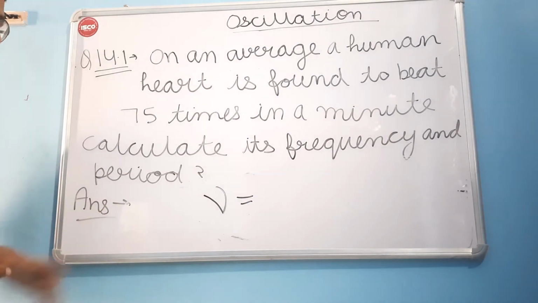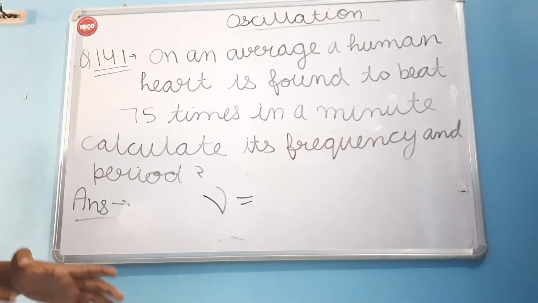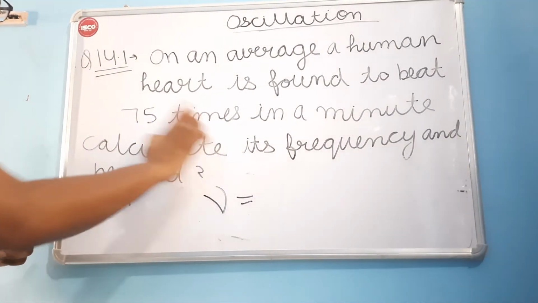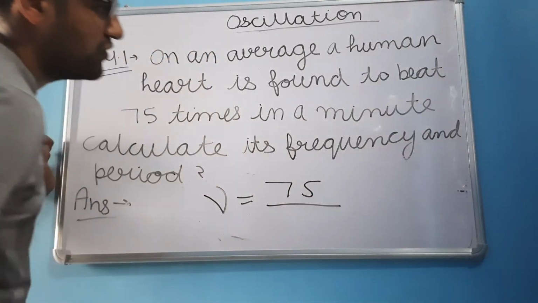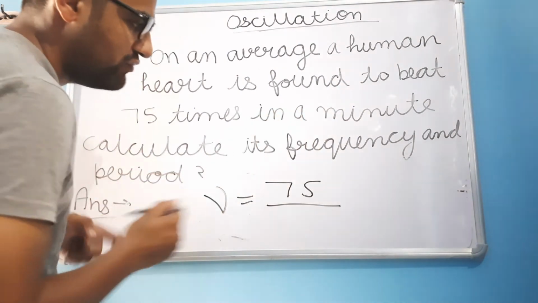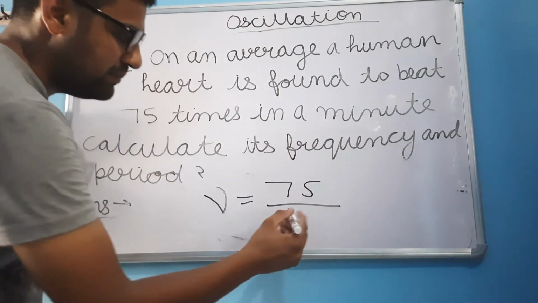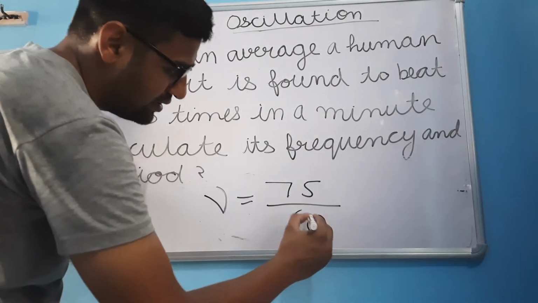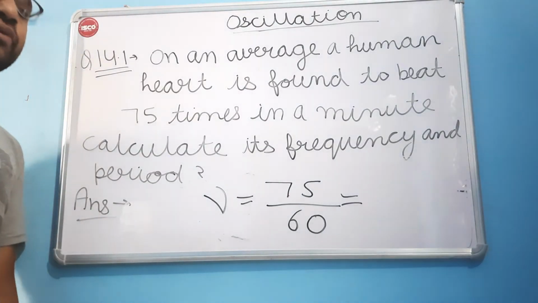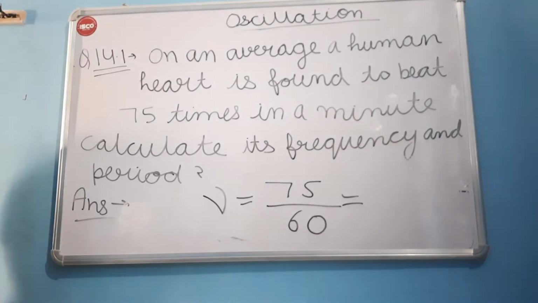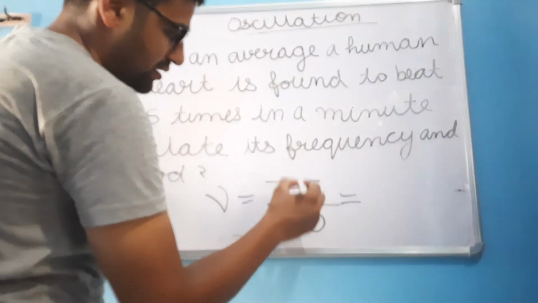So frequency is the number of repetitions. How much is the repetition? 75. The number of repetitions per second, if we divide by the complete time, which is 60 seconds, gives the number of repetitions per second, and that is our frequency. So we can calculate it.